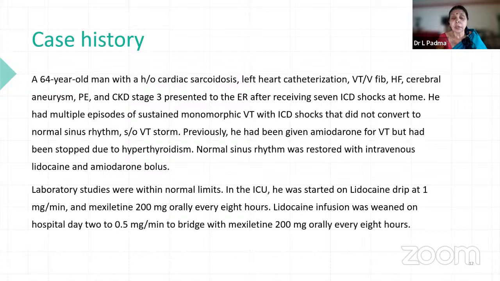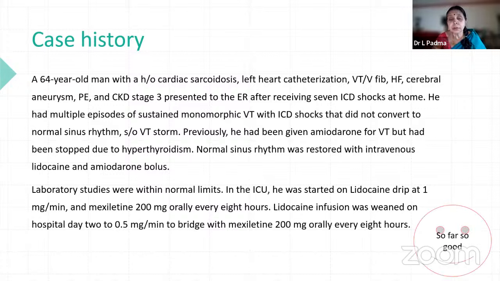Laboratory studies were all within normal limits, and he was started on a lidocaine drip at 1 milligram per minute. Lidocaine is never given orally because of first pass metabolism, mainly through increased hepatic blood flow. And mexiletine is a class 1B drug, which can be given orally, 200 milligrams every 8 hours. The infusion was weaned off on hospital day 2 to bridge with mexiletine orally every 8 hours because the onset of action is very late.